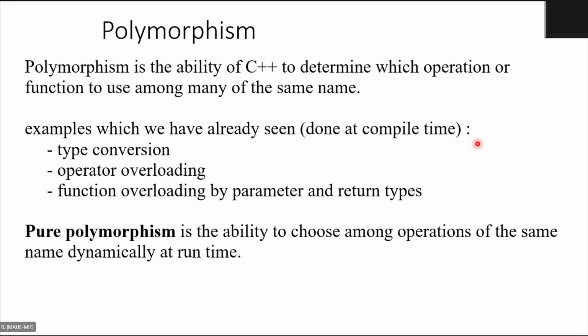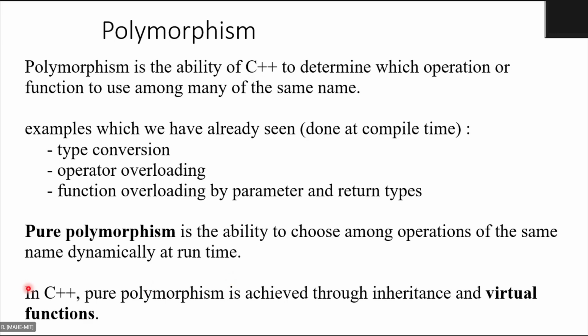Now we will see the pure polymorphism, that is, the ability to choose which function to use dynamically at runtime. So in C++, pure polymorphism is achieved through inheritance and virtual functions. So we have to have the inheritance concept and virtual functions to implement pure polymorphism in C++.